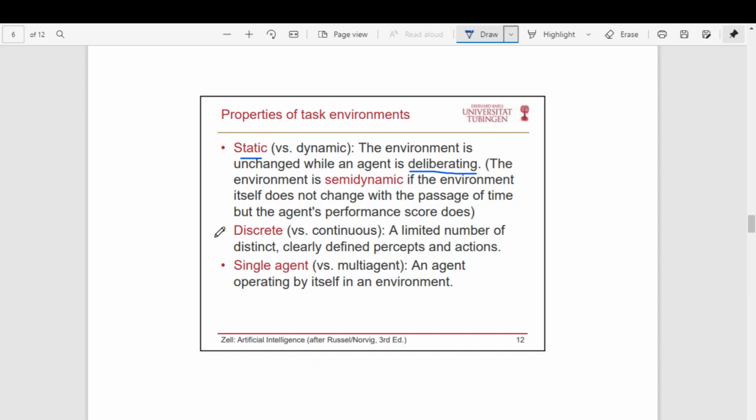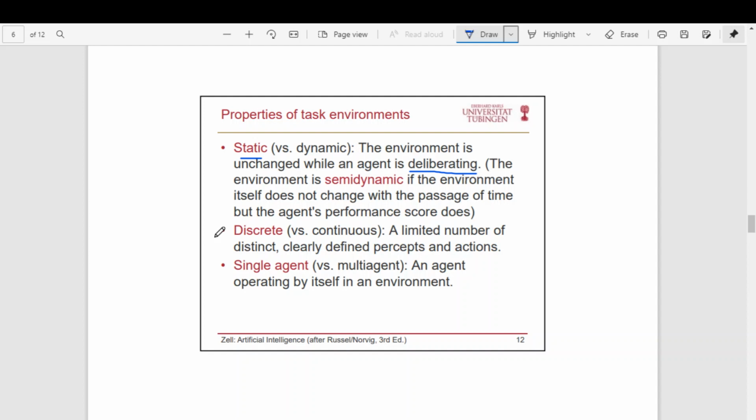Chess is an example of a discrete environment. The opponent makes a move, this is the state. That state will remain as it is for a certain period of time until the agent does the next move. Till that time the state is not going to change. That is, once the state has changed, if it remains in the particular state for a period of time, then we can call it discrete. Otherwise it is continuous.